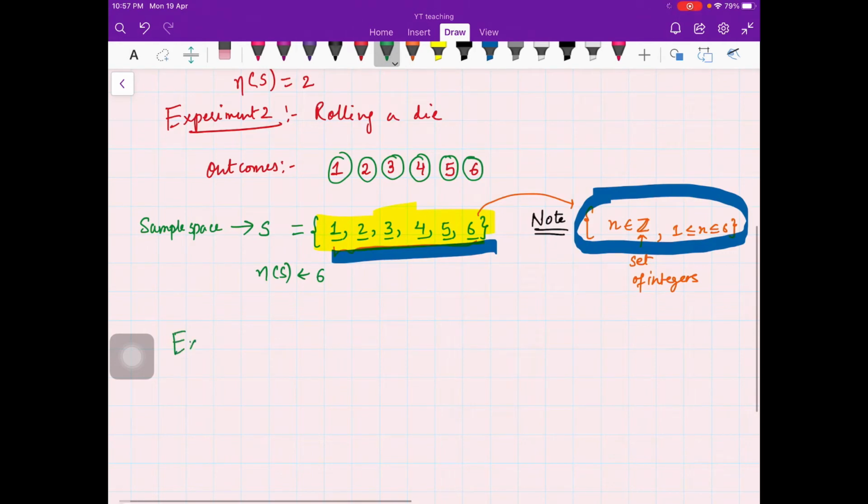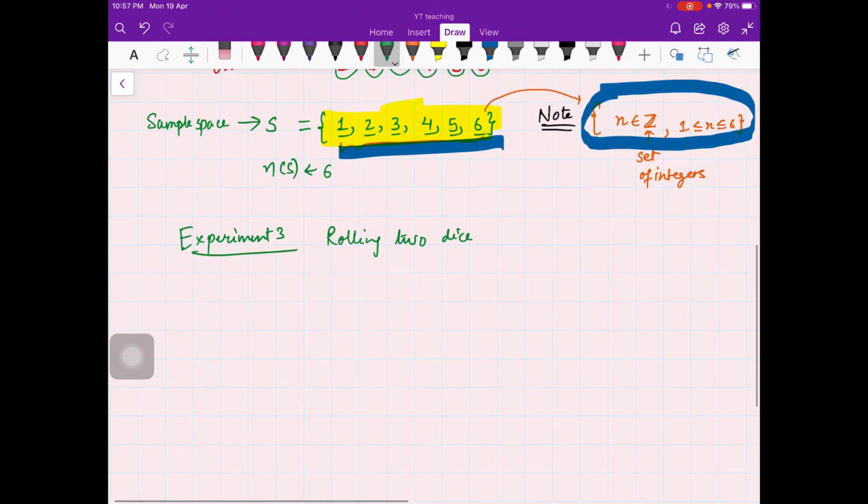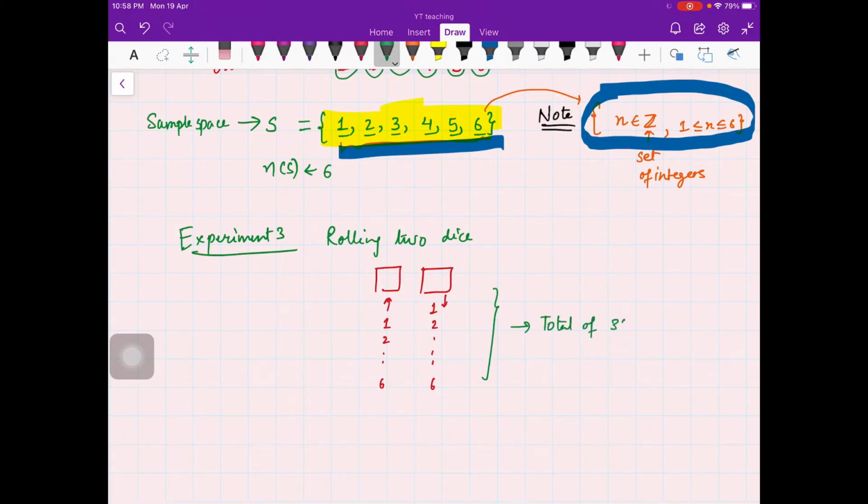The third experiment was rolling two dice, right? When you roll 2 dice and note the outcome, you can have 1, 2 or up to 6 dots on the first dice, and 1, 2 up to 6 dots on the second dice. So there are a total of 36 outcomes.